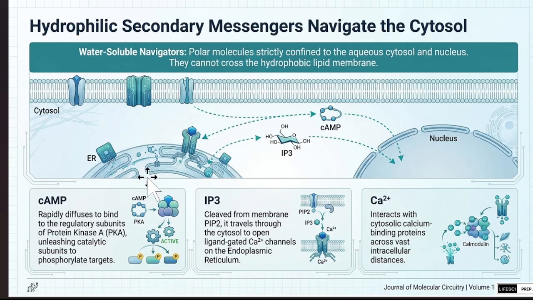As written here, cAMP rapidly diffuses to bind to the regulatory subunit of protein kinase A, unleashing the catalytic subunit to phosphorylate targets. And the IP3 is cleaved from the membrane PIP2. It travels through the cytosol to open the ligand-gated calcium channel in the endoplasmic reticulum. Calcium that has been released from the endoplasmic reticulum will bind and form calmodulin and do different activities like muscle contraction, neurotransmitter secretion, etc.